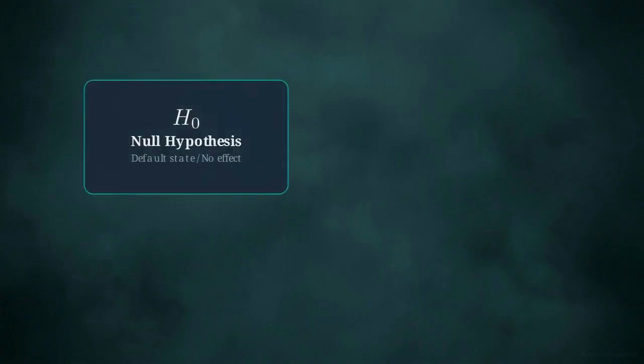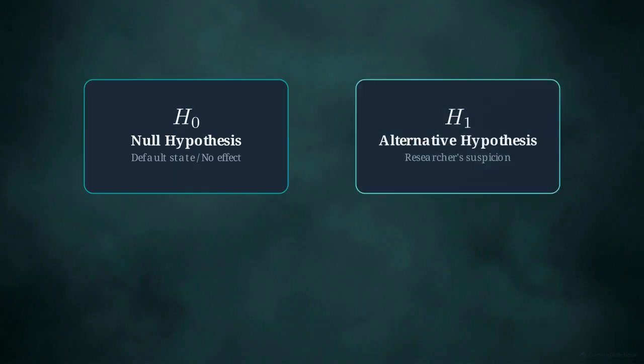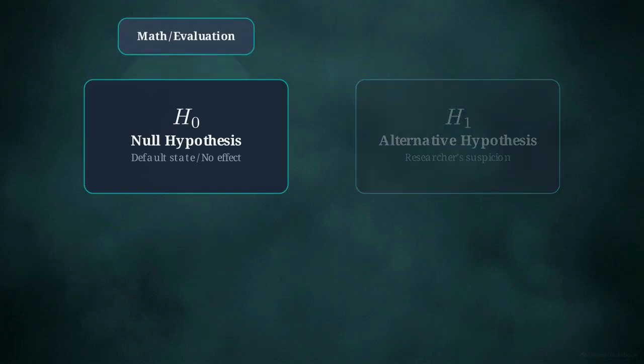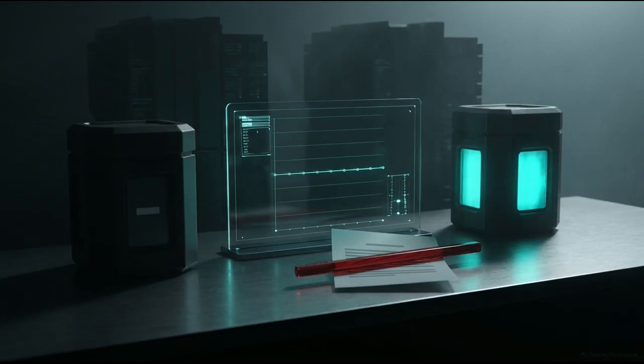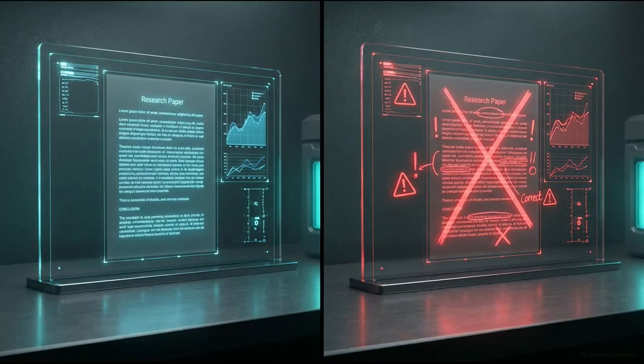We have two buckets of hypothesis testing. First is the null hypothesis, H0, the default state of no effect. The second is the alternative, H1, what the researcher suspects. The absolute law: math only evaluates the default state. It never proves H0 true. It either rejects or fails to reject. Failing to find evidence of a change is not the same thing as proving that no change exists. Getting that distinction right is what separates a defensible result from an overclaimed one.